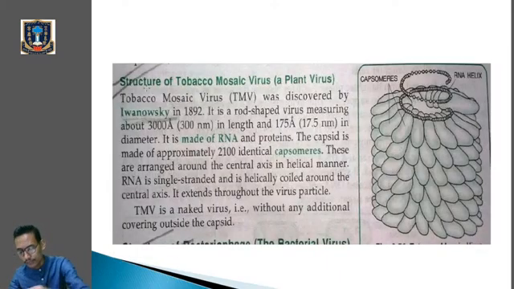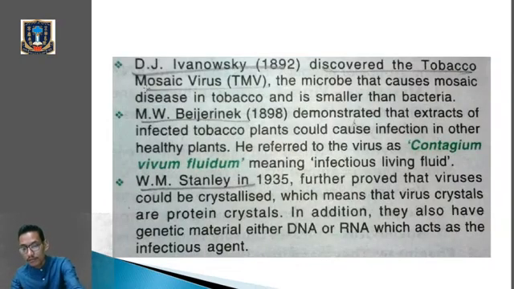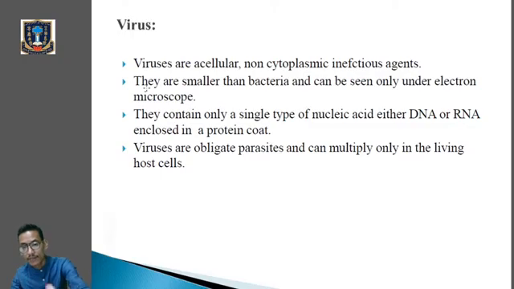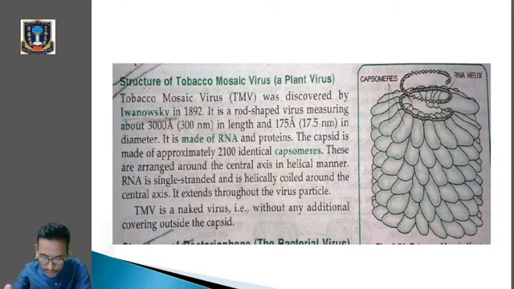Now let's go to the structure of viruses, tobacco mosaic virus. It's on page number 2.65. So what do you remember? You remember what a virus is, then the contributions of scientists, then the characteristics of viruses. What we have learned right now are the characteristics of viruses. So you learn it, then you go to page number 2.65 and learn the structure of tobacco mosaic virus.